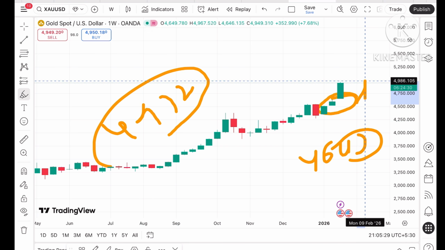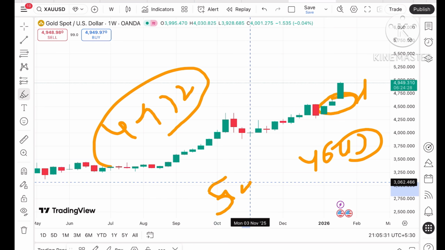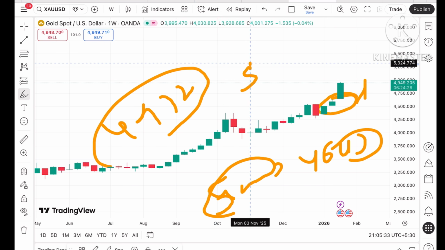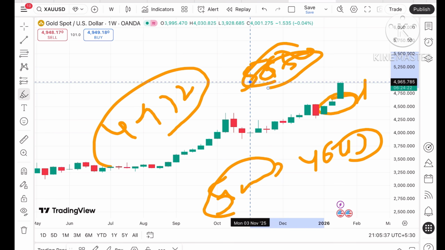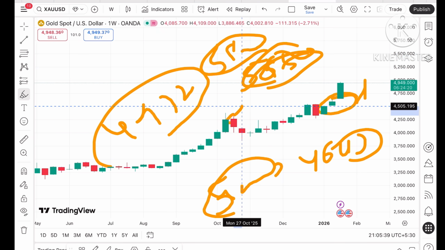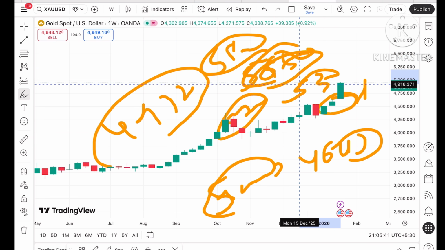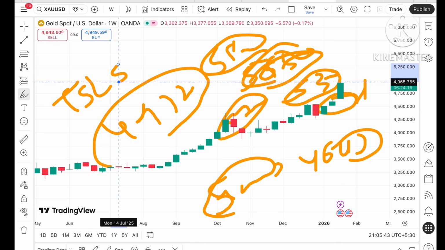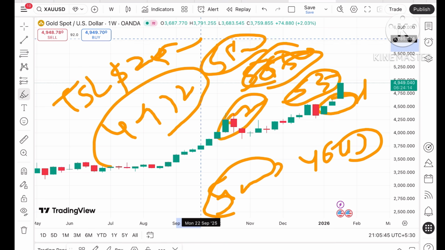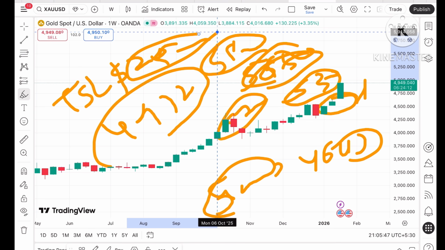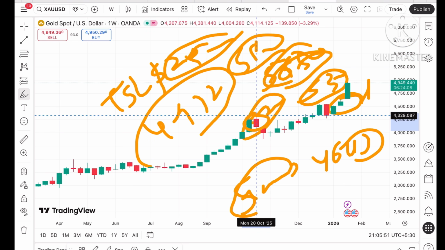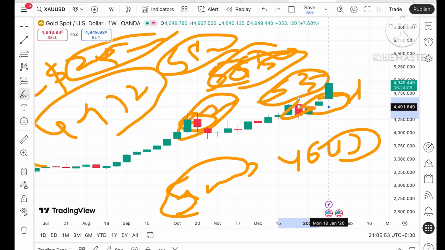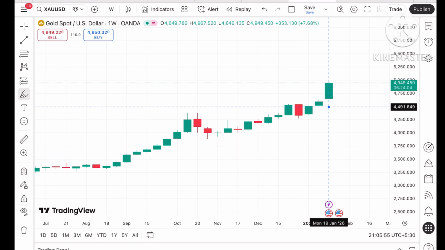If the price starts going upside, we can see it can touch a level of $5,000. And if the price goes above this level, 5050 can be seen, to a level of 5100, to a level of 52, or we can see a level of 5300. Trailing your SL by around $25 to $30 is very important because the price is showing good momentum. But remember, whenever it is making a new high, we have seen a good downfall. So we have to be prepared if the price starts coming down.